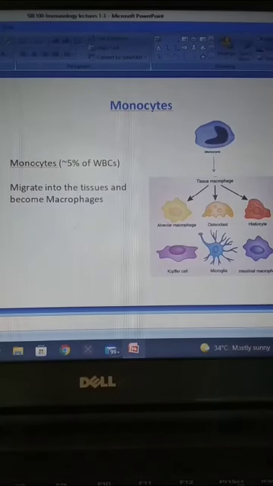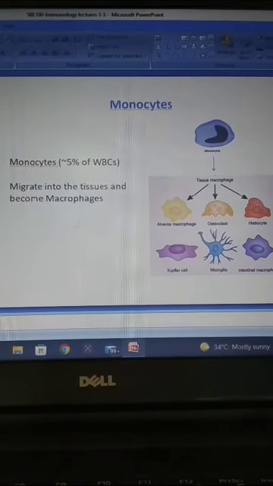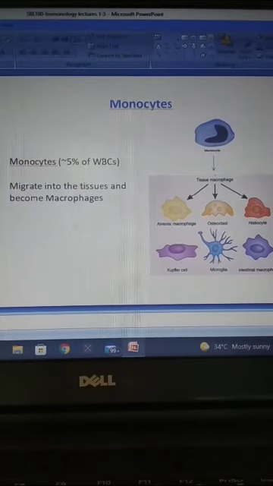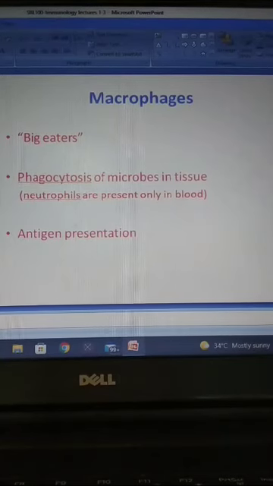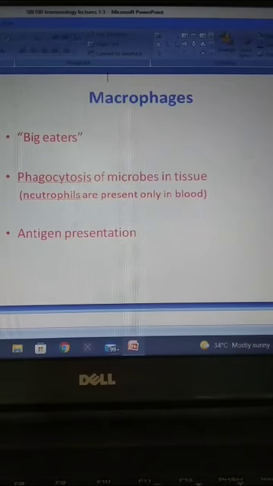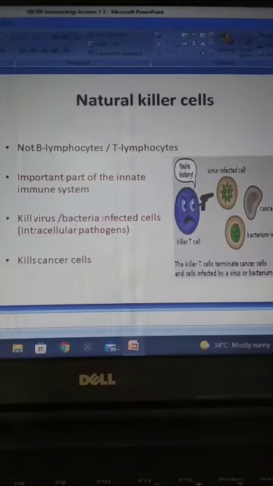And then the monocytes. 5% of WBCs are monocytes. They migrate into tissues and become macrophages. The macrophages are big eaters. They are involved in the phagocytosis process at the tissue level and also in antigen presentation.